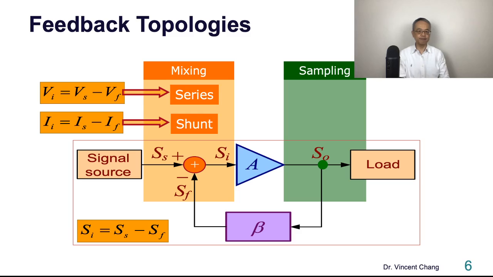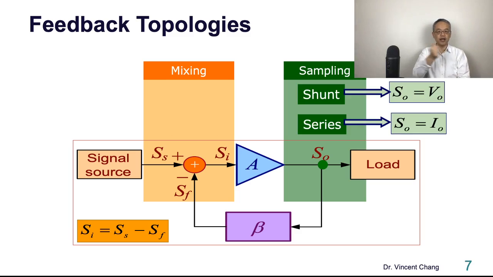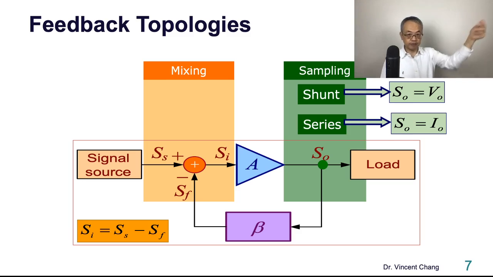2 types of mixing: a series mixing and also shunt mixing. Series mixing is for the voltage signal. S now becomes the V. So VI equals VS minus VF. But the shunt mixing dedicates to the current signal. So IS minus IF equals II. On the right-hand side, the shunt sampling is the voltage sampling. You sample output voltage. But for the series sampling, you sample current.